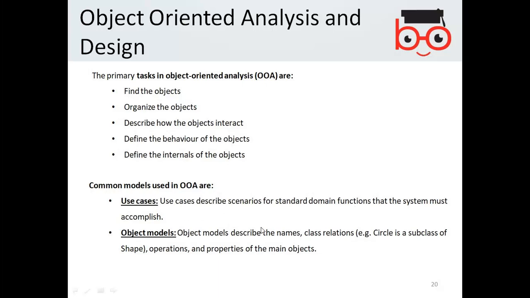And when you represent those objects, you talk about the models. The models are basically the class diagrams. You normally represent the objects or nouns as classes, and you define the association between the classes.